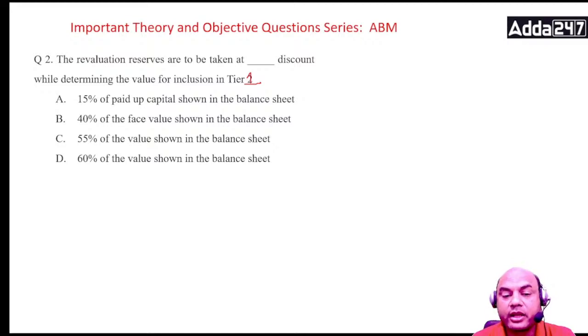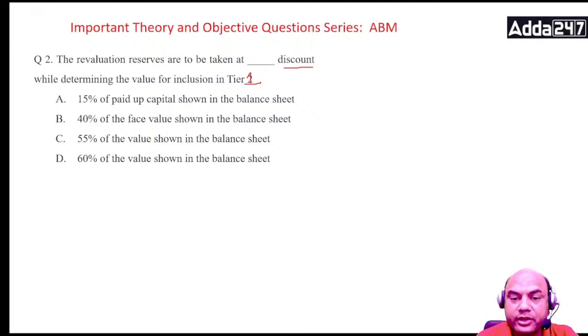Revaluation reserves are to be taken at a percent discount. Now understand this wording. What does a percent discount mean? That is the main point. Many of us get confused in this word discount. Firstly, you give me the answer.